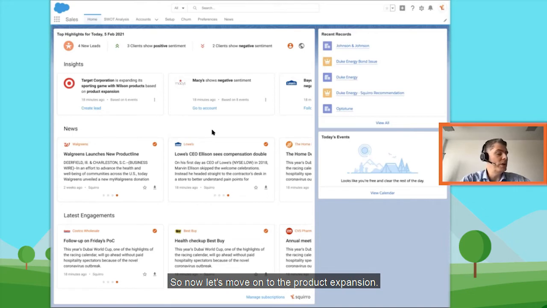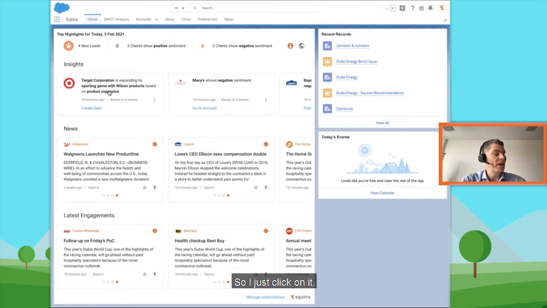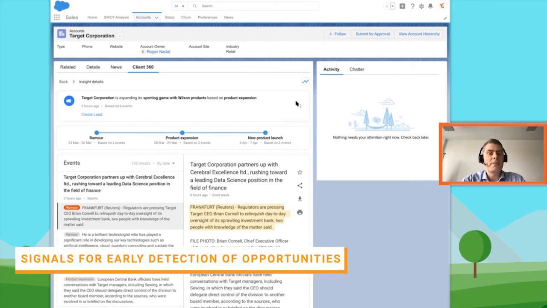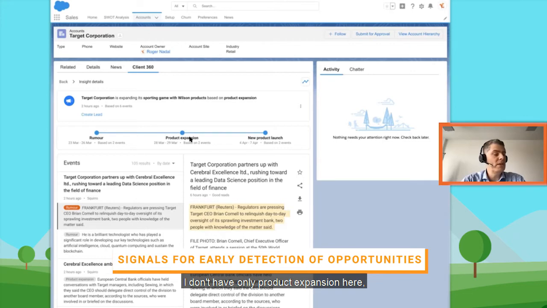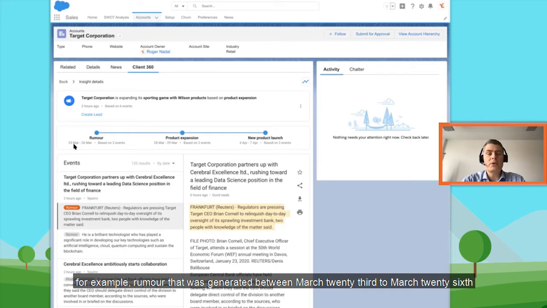Now let's move on to the product expansion. I see that for Target here, I want to better understand what's going on with the product expansion. So I just click on it, and now I go to the next screen that allows me to drill down into what kind of signals there are, and to understand where those signals come from. I don't have only product expansion here, but also three other signals. For example, a rumor that was generated between March 23rd and March 26th. And then we also have here an example of a product launch.